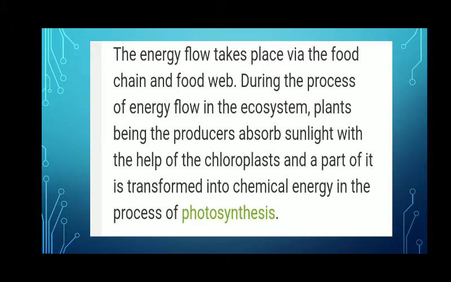And this energy flow that takes place in our ecosystem, how does it take place? It takes place through food chain and food web, as we discussed earlier. This means food chain is simply the transfer of energy from one organism to another, and food web is interlocked food chains. During this process of energy flow in the ecosystem, plants being the producers absorb sunlight with the help of chloroplast, and part of it is transformed into chemical energy in the process of photosynthesis.